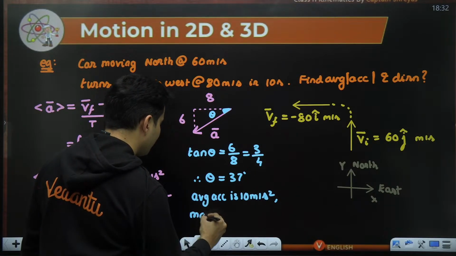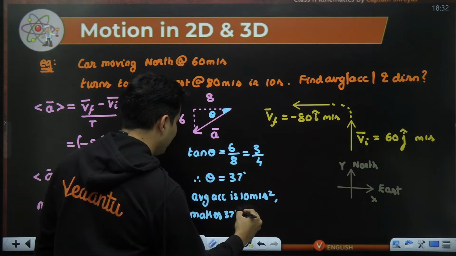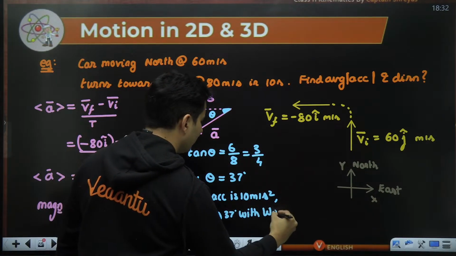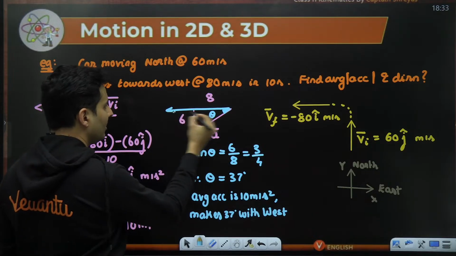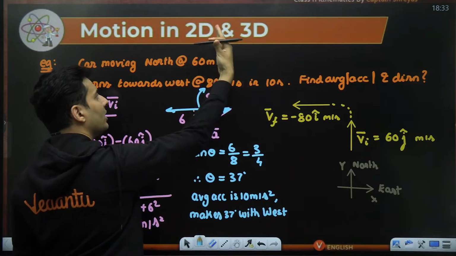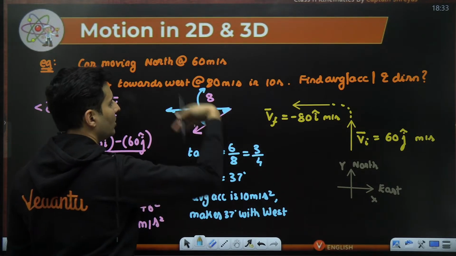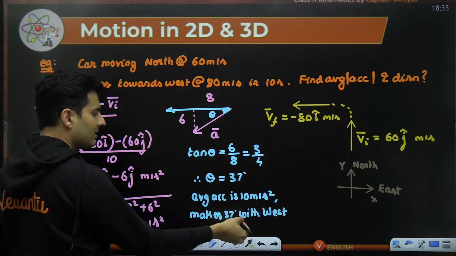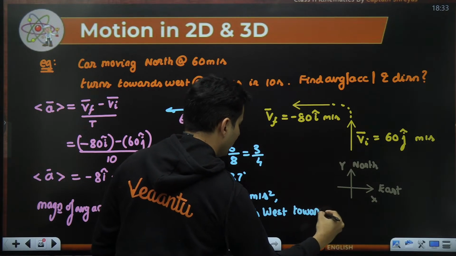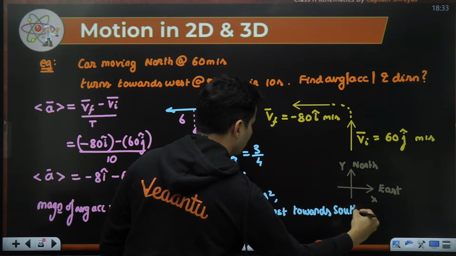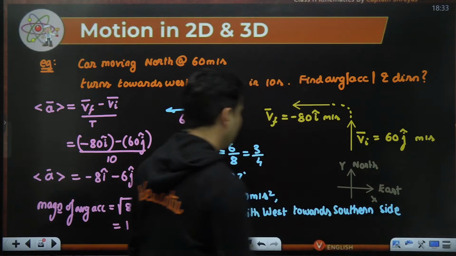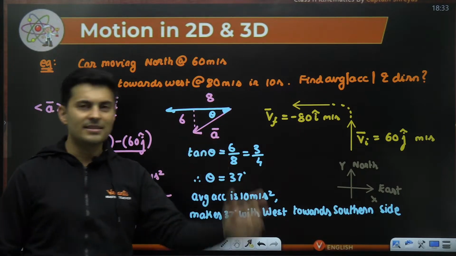And it makes 37 degrees with which direction? With the west direction. But if this is west, 37 degrees can be down also, can be up also. If it is here, it is on the north side. If it is here, it is on the south side, because up will be north, down will be south. So it is 37 degrees with the west, but to avoid the confusion, towards the southern side. That is the complete description of the direction as well as the magnitude.